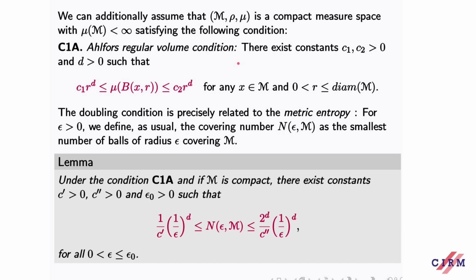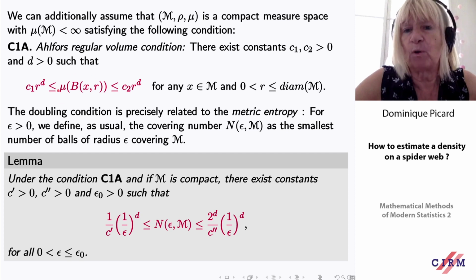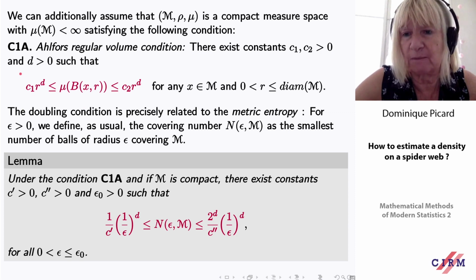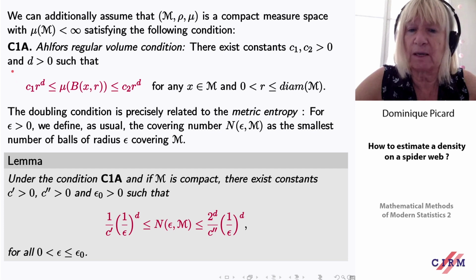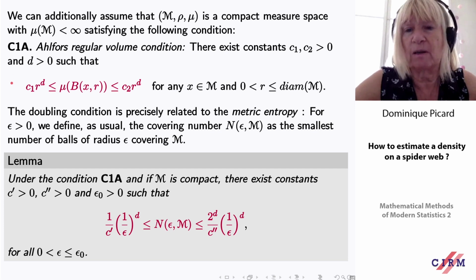Not everywhere, but in some part of the paper, we assume that we not only have this bound, that the volume of the ball of radius R is less than some constant times R to the D, but we also assume a lower bound, saying that all the balls of radius R behave more or less like R to the D. This is not necessarily always the case.